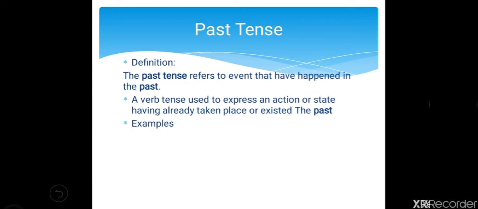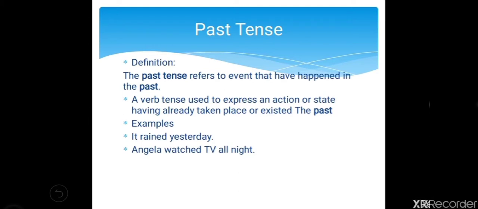Now, let us take an example. It rained yesterday. So, now it's not raining. It has already rained. So, the event has already happened. So, it only refers to an event that has happened in the past.